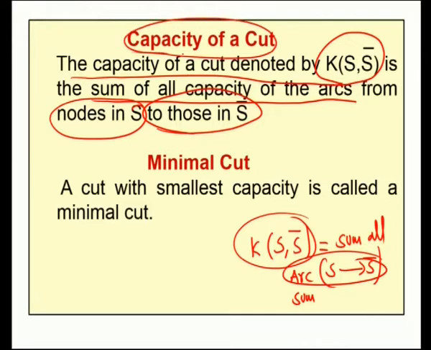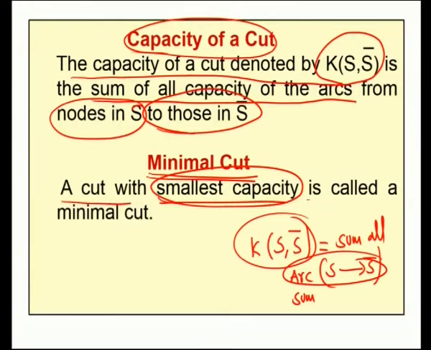So, for a given network diagram, a number of cuts are available. Now, among all cuts, any cut with the smallest capacity is called a minimal cut. So, a minimal cut of a given network diagram is nothing but a cut with the smallest capacity.